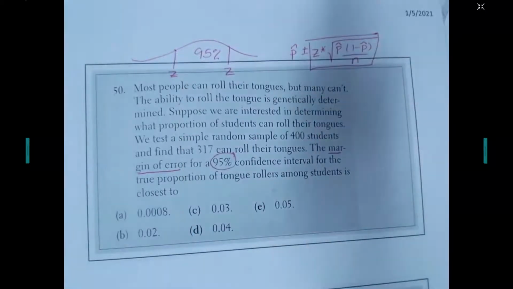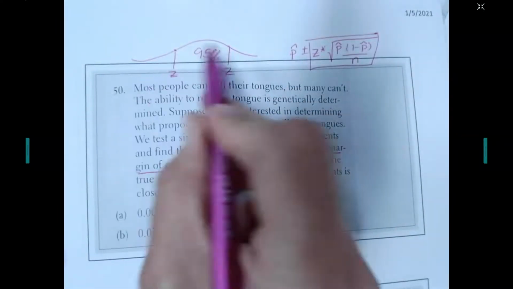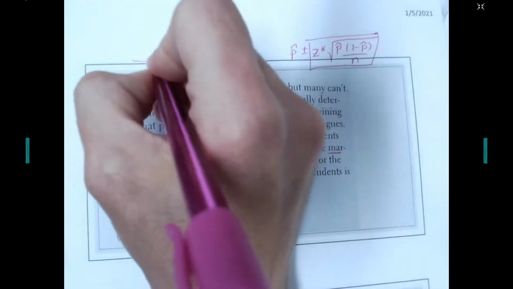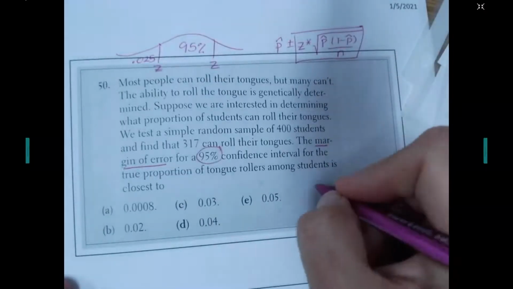So I need the z-scores that are on either side of that boundary. I can do one of two things. I know if 95% is here, I've got 5% split in two tails. So that means I've got 2.5% here and 2.5% here, or an area of 0.025, right? So one thing I can do is go to my table and look here, find 0.025, which corresponds to a z-score of negative 1.96, right? That's a z-star.